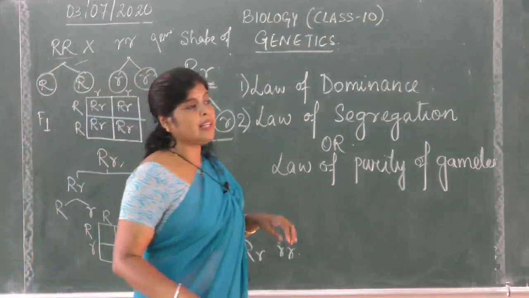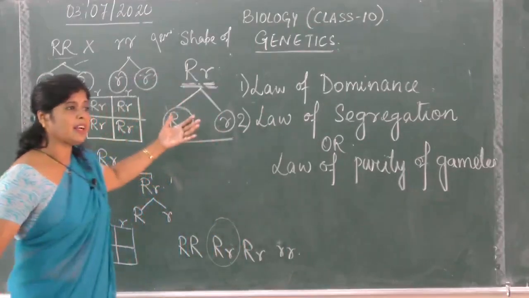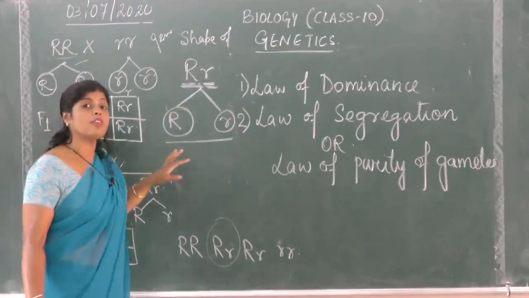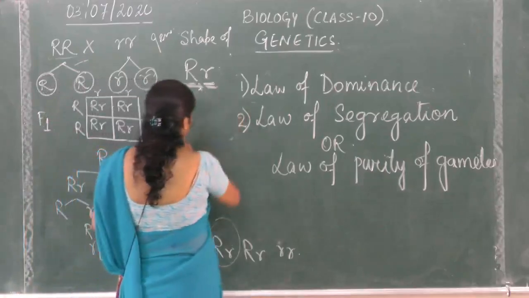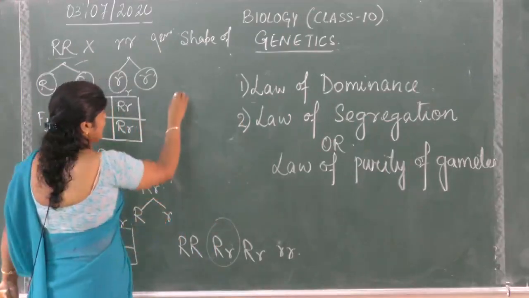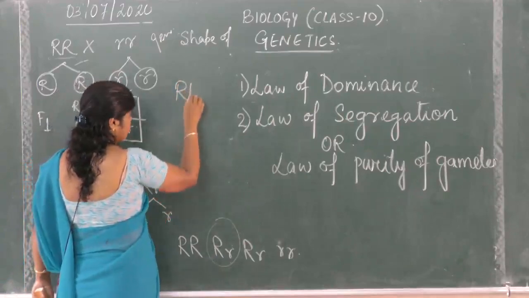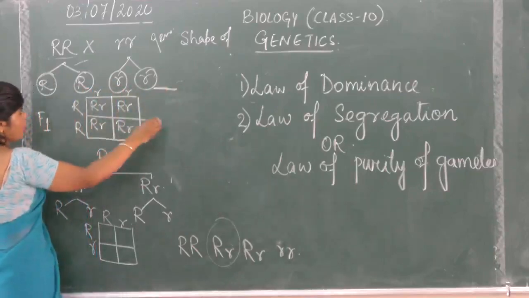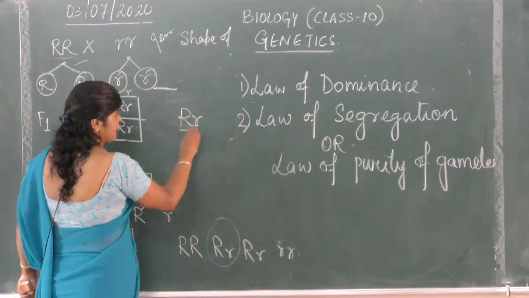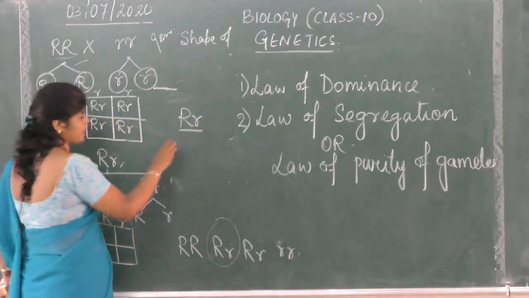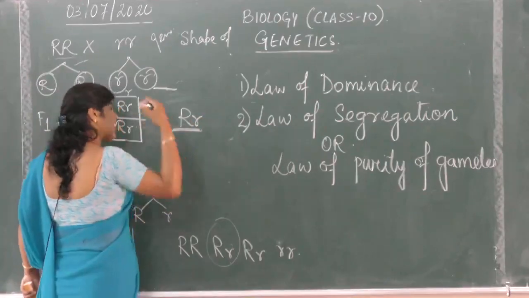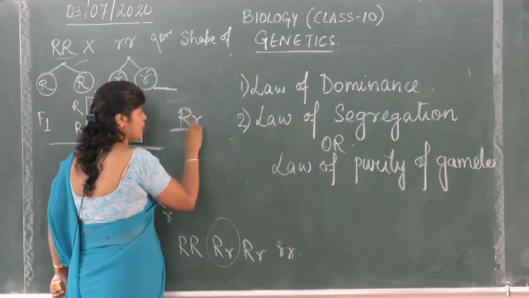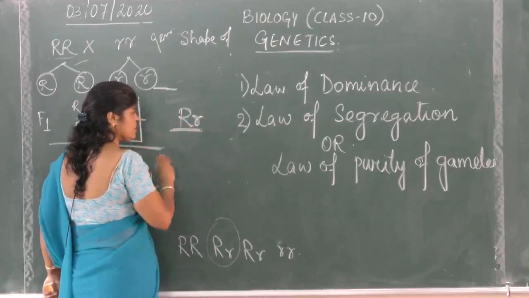Now, why did Mendel consider that the members of the alleles are not blending? Suppose we consider that the members of the allele are blending. Capital R and small r, let us consider that they have blended. Now, if blending had happened, let us consider it till the F1 generation. R is the dominant character and small r is the recessive character.